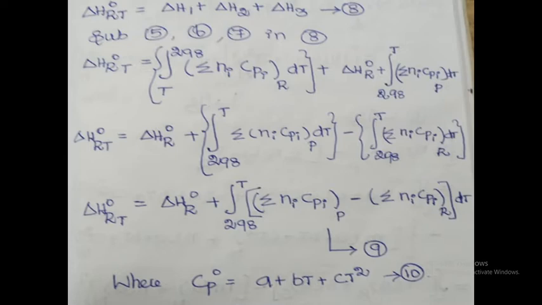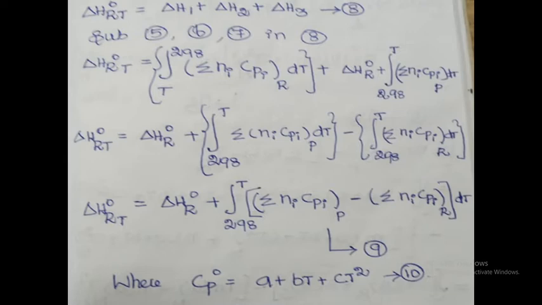So here, in the reactant side, the integration limits are T to 298. It will be changed to integration from 298 to T. What do you do here? The integration of T to 298 is equal to minus integration of 298 to T. Are you clear or not? Okay, so that's why minus integration from 298 to T of summation of Ni Cpi at R into dT.